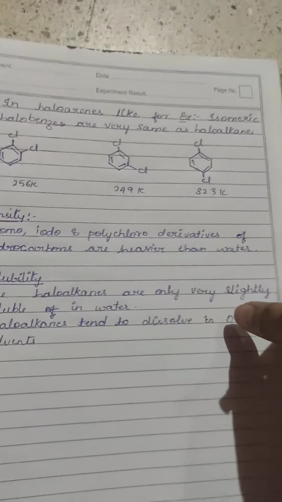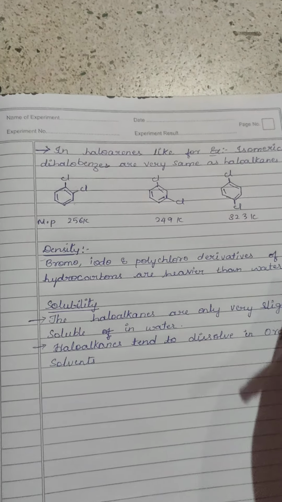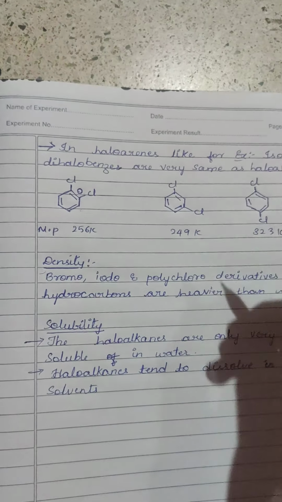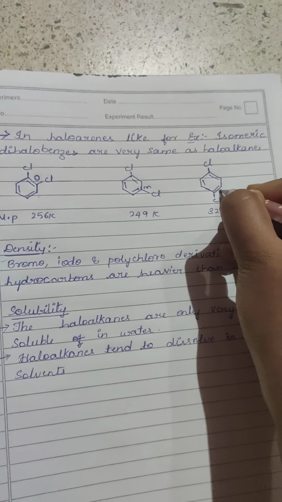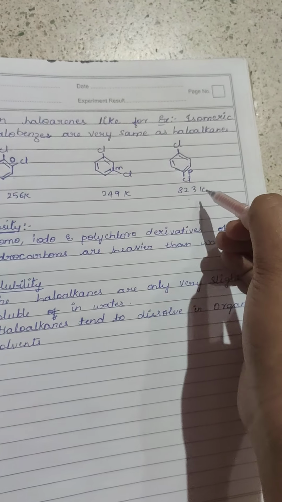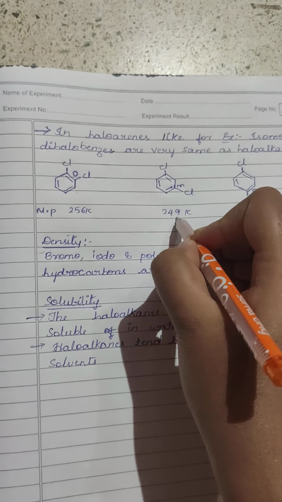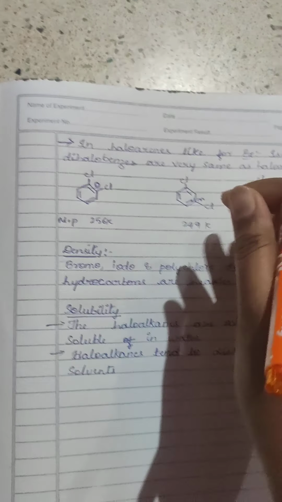In the same way, haloarenes also. But here isomeric positions will be taken. We know that this is an ortho position, this will be the meta position, and this is the para position. Here the para position will have the highest melting point as compared to the meta position, and the ortho position will have the least melting point.